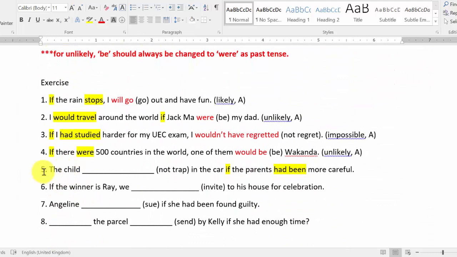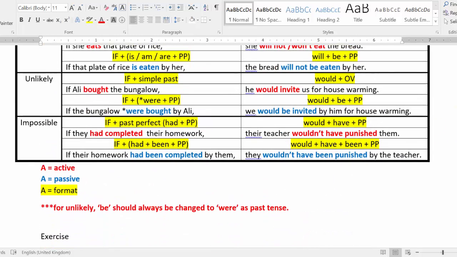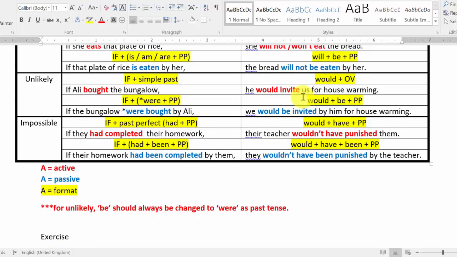Would have pp. The child what, not trapped in the car. Can the child trap himself or herself in the car? No, right? The child won't do this. So the child should be trapped by someone. So it should be a passive sentence. A passive sentence should be would have been pp.